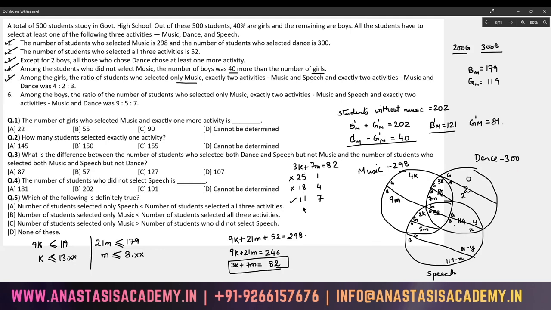One more case. If I go down further, this will become 4, but this will become 10. And at this level, hopefully you can see this has become unacceptable. 10 cannot be acceptable because M had to be less than or equal to 8, which is to say we have found out precise values for K and M. K is 11 and M is 7. So this is 63 and 44.